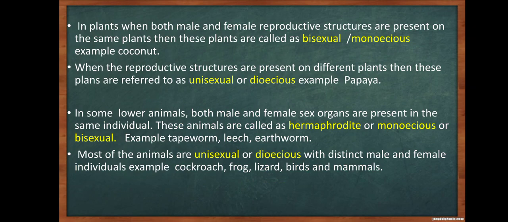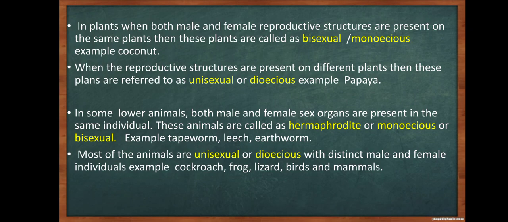In plants, when both male and female reproductive structures are present on the same plant, then these plants are called bisexual or monoecious plants. Example, coconut. When the reproductive structures are present on different plants, then these plants are referred to as unisexual or dioecious. Example, papaya.